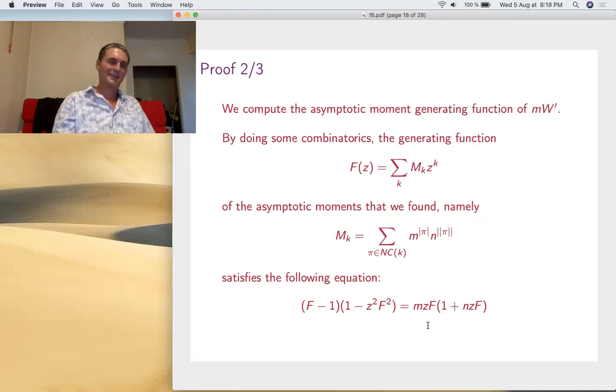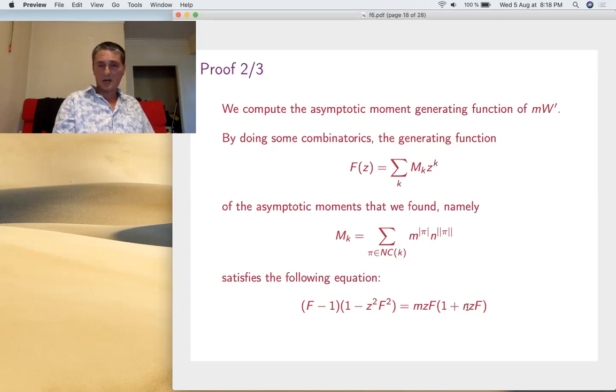It's always the idea to find the equation for these things. You cannot really compute it explicitly, but you have this equation, which is very simple. The parameters are here, m and n; D has disappeared. That's the big D limit. So I get this, and now we're almost done.